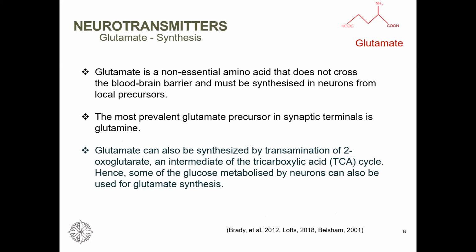Moving on to the way our body is able to synthesize glutamate. So glutamate is a non-essential amino acid. It cannot cross the blood-brain barrier. So neurons have to synthesize it themselves. And glutamine is the precursor which neuron uses to manufacture glutamate.